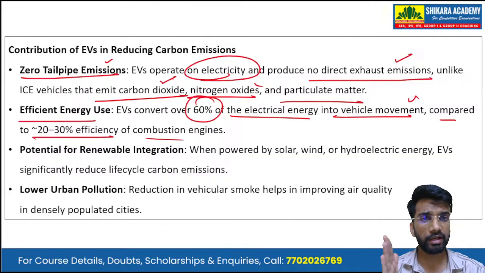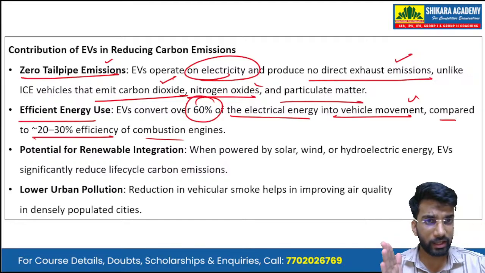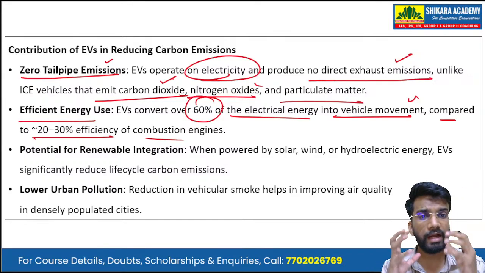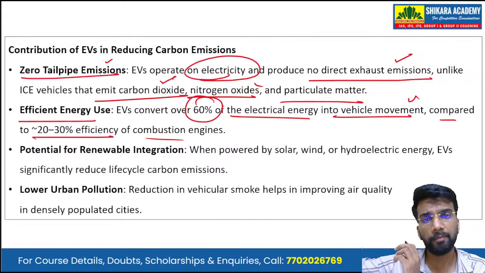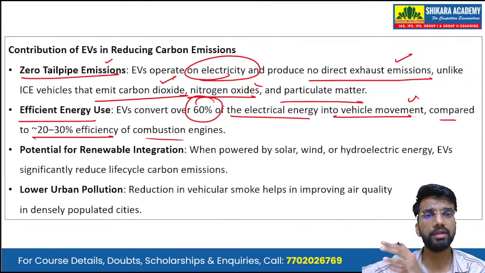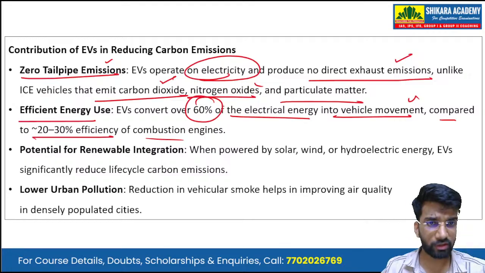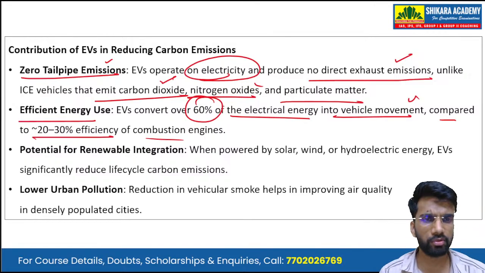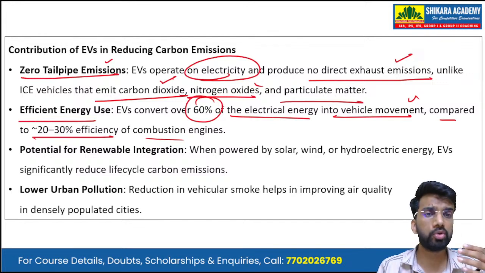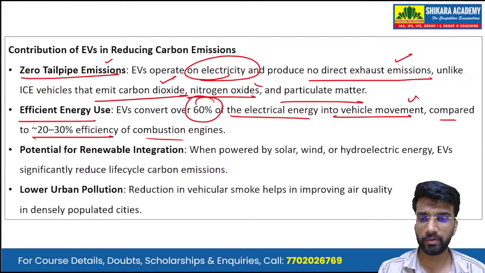Okay. So the electrical energy is converted into the kinetic energy for the vehicle's movement, and that ratio is around 60%. But when we compare to the traditional combustion engine, that conversion efficiency comes down to around 20 to 30%. So it is 2 times or 3 times more efficient in energy use.